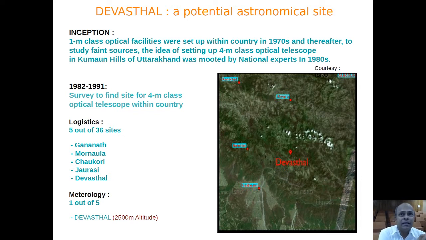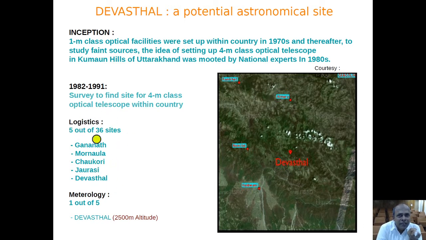During this period, 1982 to 1991, a survey to find a suitable site for this class of telescope was made, and 5 sites were selected in this region based on logistics, the availability of water, power, and access road approach. These 5 sites were Gananath, Monnola, Chakuri, Jaurasi, and Devasthal.